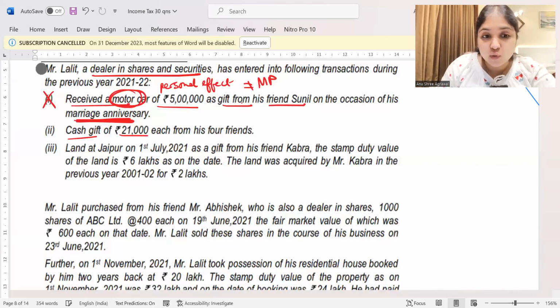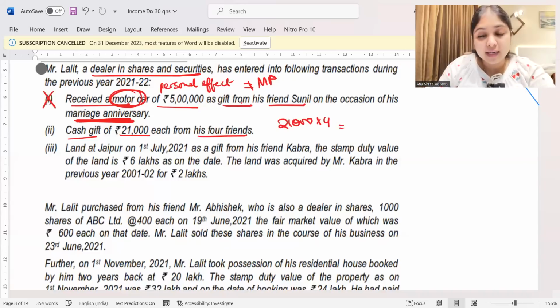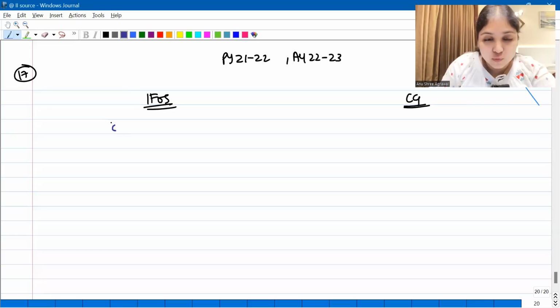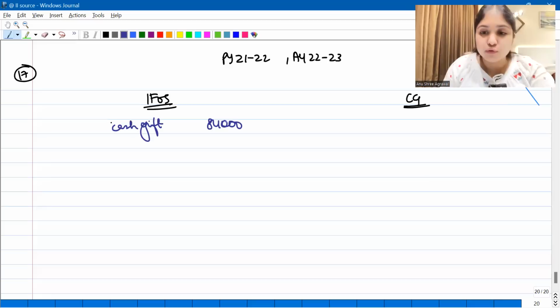Then he got cash gift of 21,000 from 4 friends. So 21,000 into 4 cash gift. I will see the aggregate cash gift. The aggregate cash gift is 84,000. Aggregate is more than 50,000. Therefore, 84,000 is fully going to be taxed. So under IFOS, we will have cash gift of 84,000. This is going to be fully taxed because it is more than 50,000.